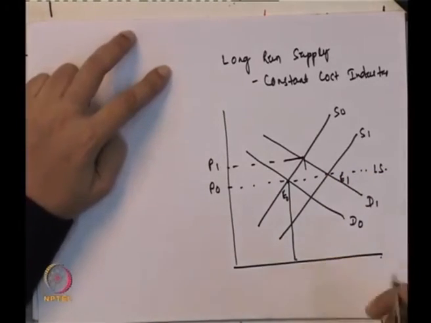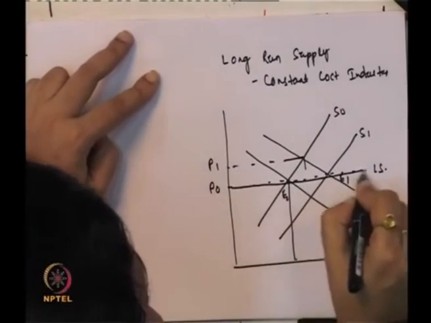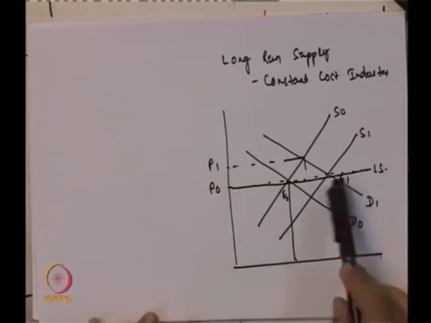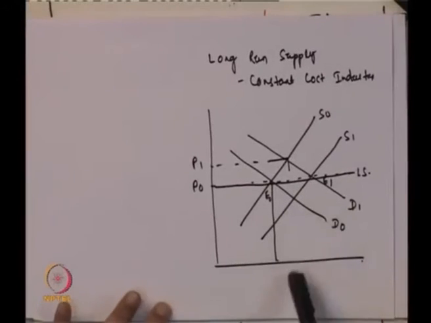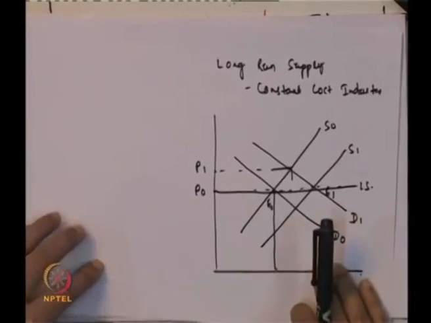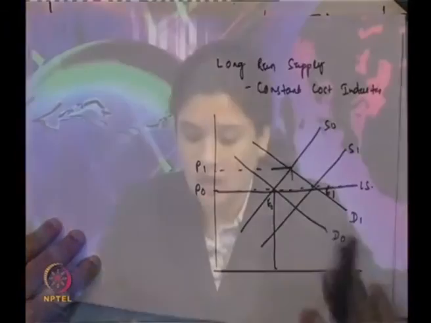So the long run supply curve is constant because they are not producing more, they are just increasing the supply on the basis of the demand that comes from the consumer. So this is the long run supply curve in the case of a constant cost industry, which is just a straight line parallel to the x-axis. Then we'll take up the increasing cost industry and the decreasing cost industry.